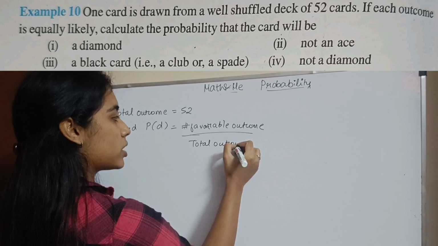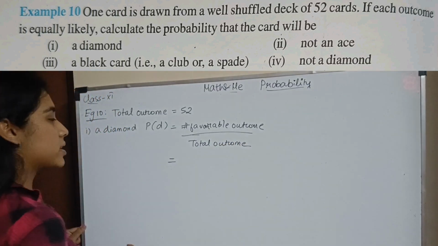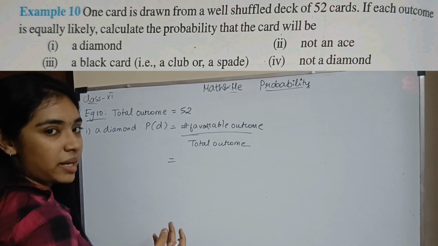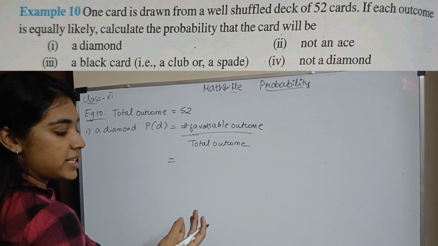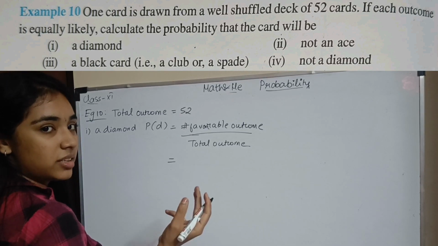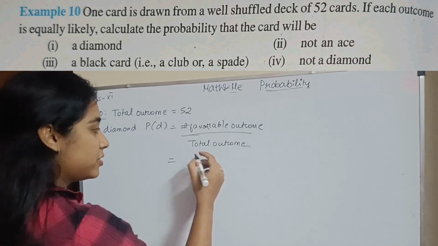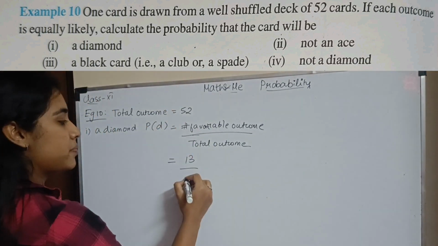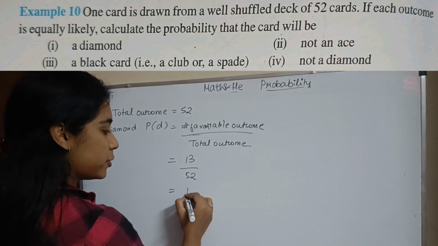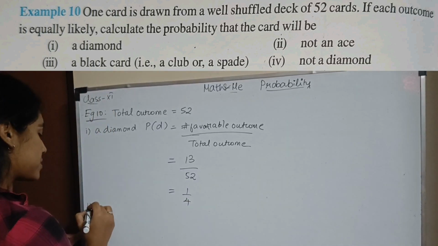So now, what is the favorable outcome? How many diamonds are there in a deck of cards? I have 13 diamond cards: A, 2, 3, 4, 5, 6, 7, 8, 9, 10, Jack, Queen, King. So I have 13. And what is my total outcome? It is 52. So I'll be left with 1 by 4. This is my first subsection.